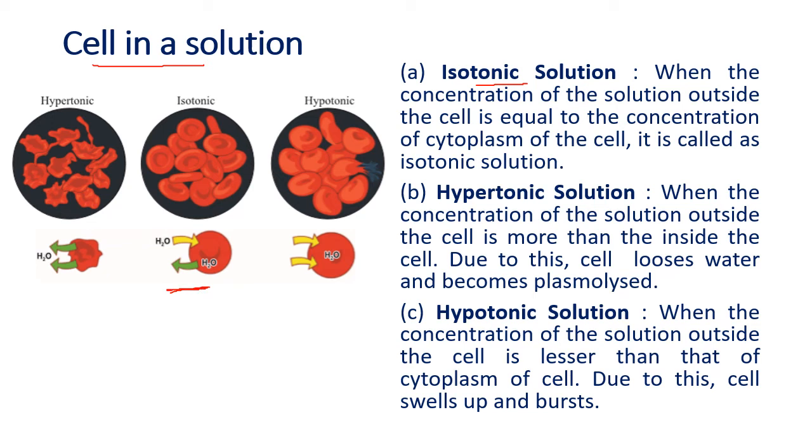In isotonic solution, the concentration outside is equal to the concentration inside. So the concentration outside and the concentration inside the cytoplasm is the same. The amount of water which goes in, the same amount of water comes out, and there is no change in the shape of the cell. So isotonic, the concentration is the same. How much goes in, the same amount comes out, and there is no change in the shape of the cell.